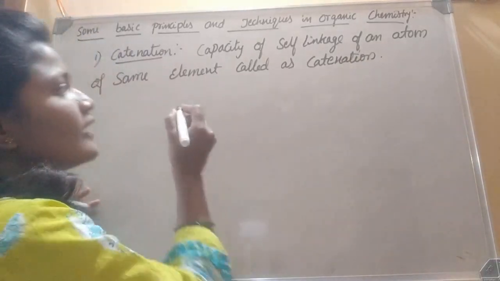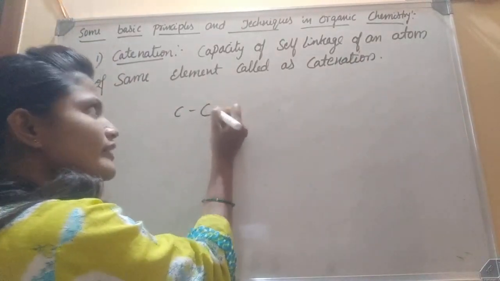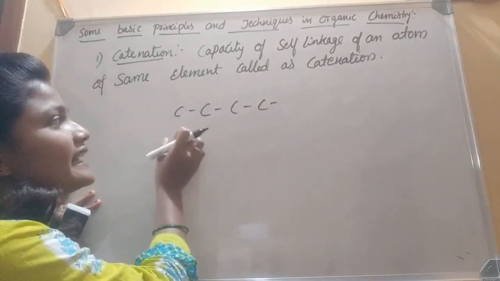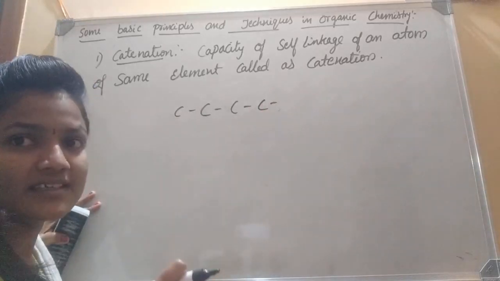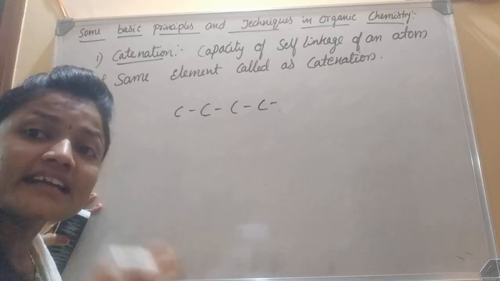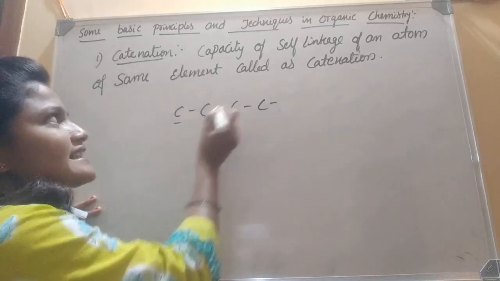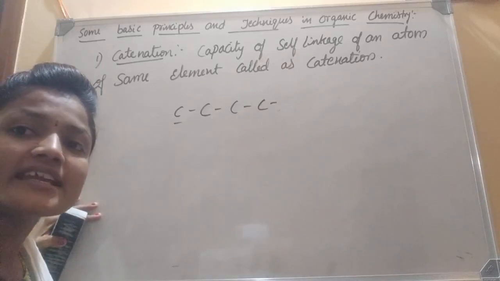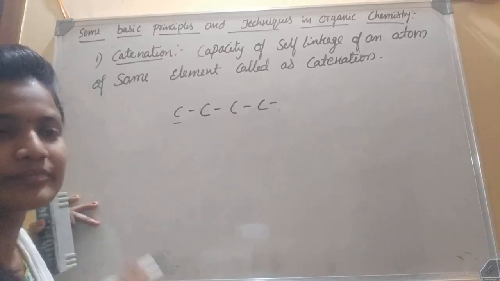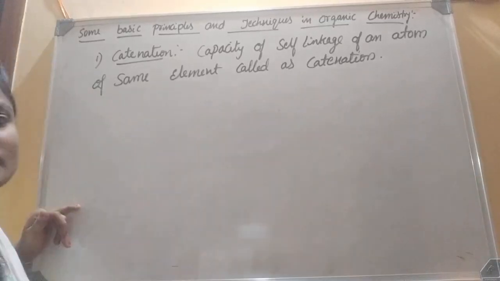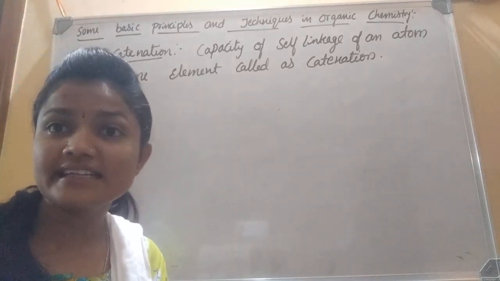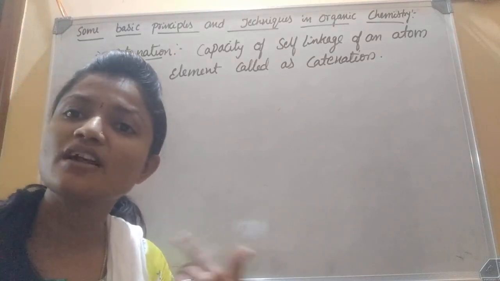Dear children, carbon linked with carbon, meaning the linking of the same element, we call it catenation. Carbon atom has that type of capacity, the capacity of self linkage of an atom of the same element. When the carbon connectivity is different, the shapes are also different.